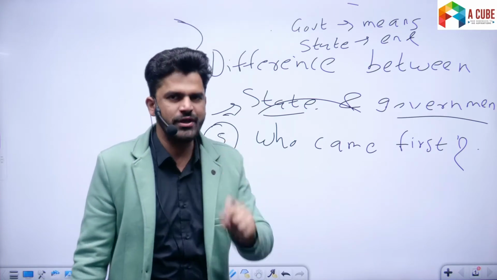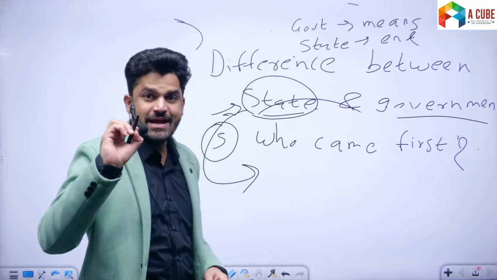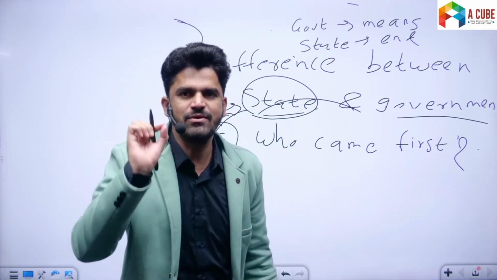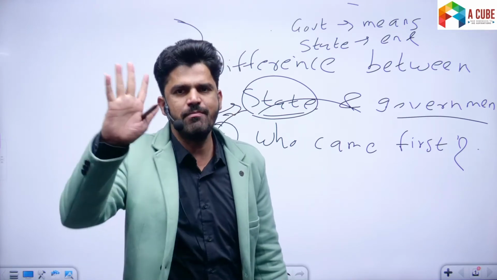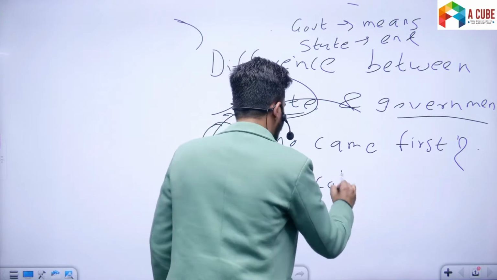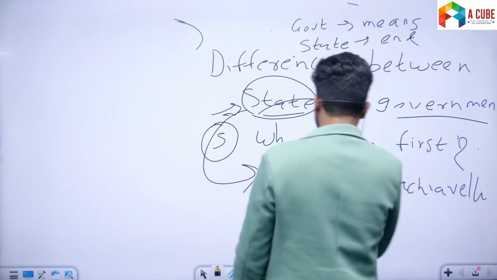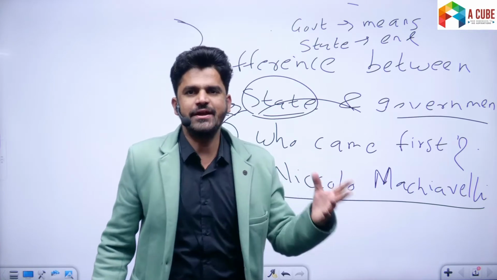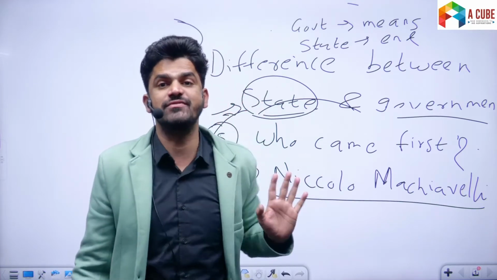If we talk about the origin, the institution of state is of recent origin. Understand, state is a modern concept. The term state was for the first time used in the late 16th century, by the Italian diplomat Niccolo Machiavelli. It was Niccolo Machiavelli who in his writing used the term state for the first time, in the second half of the 16th century.